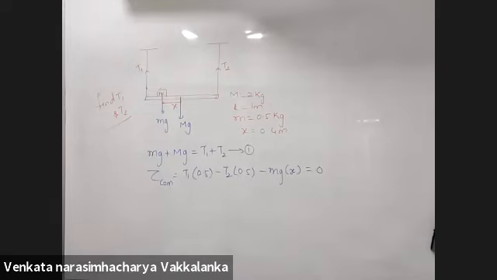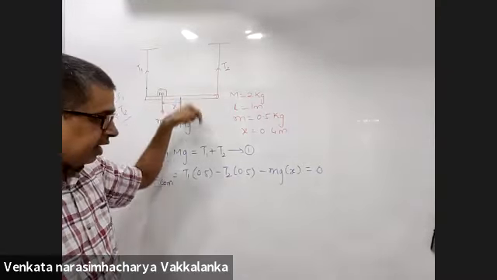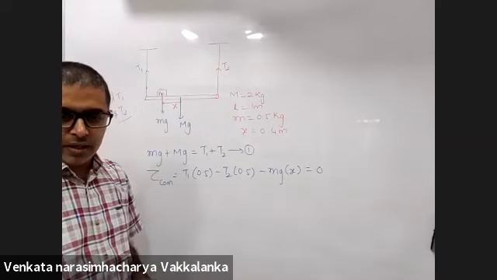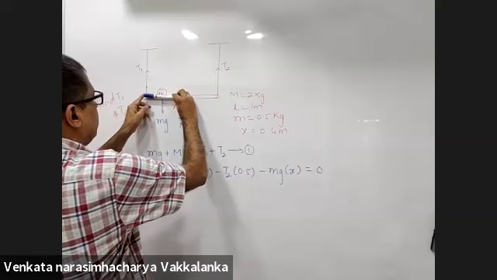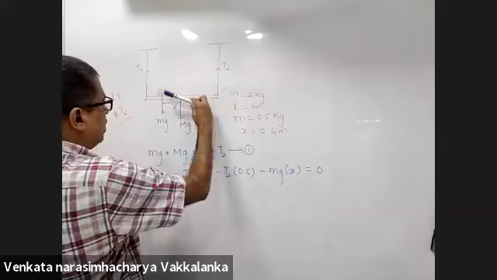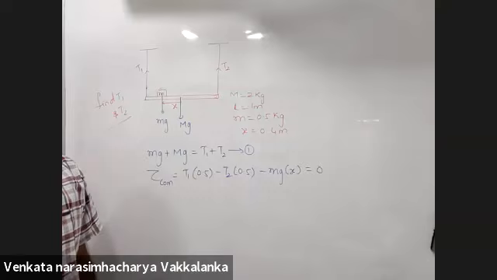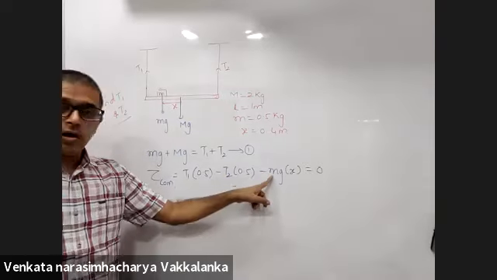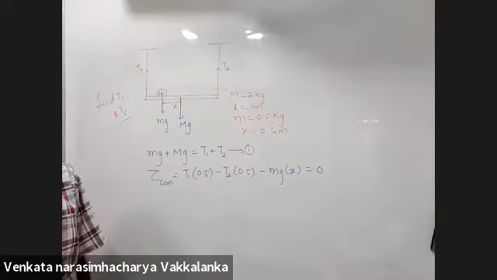Done? Forces in upward direction should be equal to forces in downward direction. Torque about center of mass. T1 into this is clockwise. T2 into this is anti-clockwise. Mg into x is anti-clockwise. Anti-clockwise torque is negative. Clockwise torque is positive.